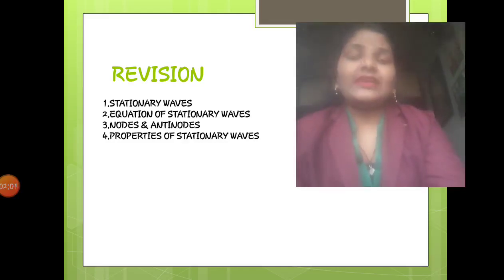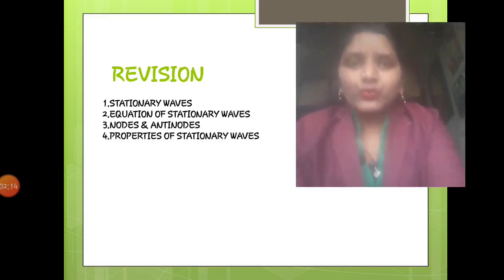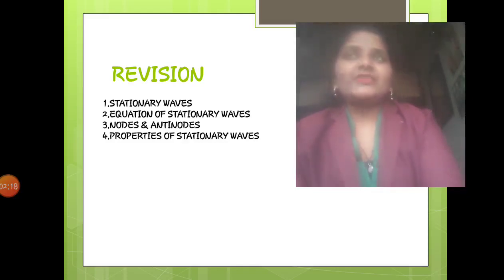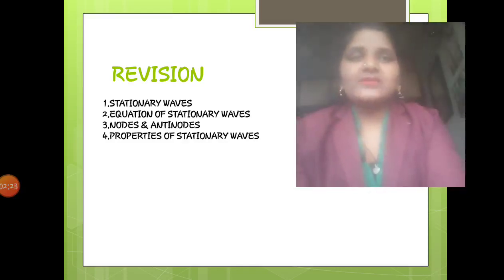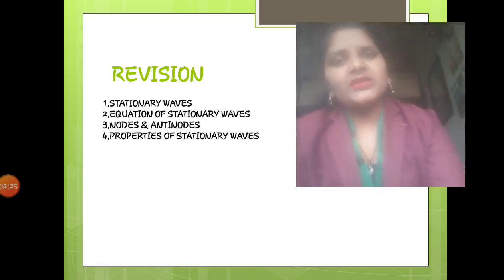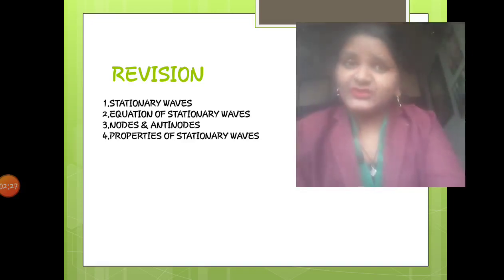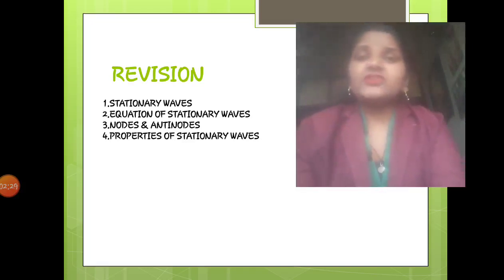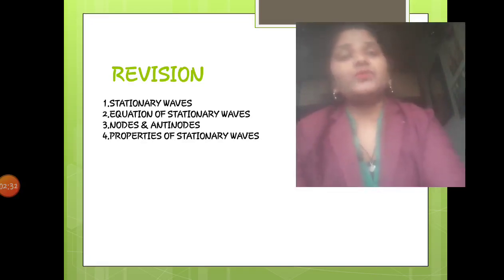While we are considering any kind of wave, we should consider wavelength, frequency, amplitude, right? So when the amplitude is minimum, that means when it is 0, we consider that as nodes, and when the amplitude is maximum, that means when it is either plus or minus twice of small a, it is known as antinodes. So by using these conditions we have derived the displacements too, and even we derived the general formulas of nodes and antinodes.